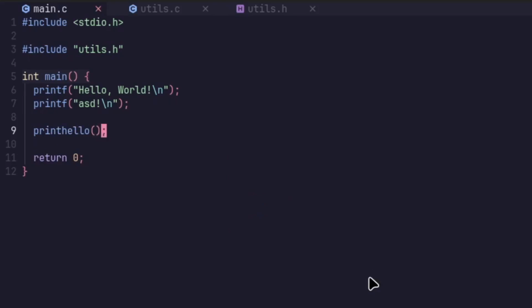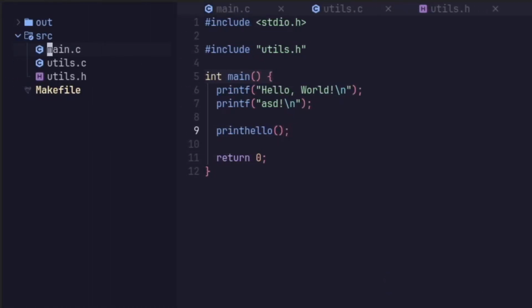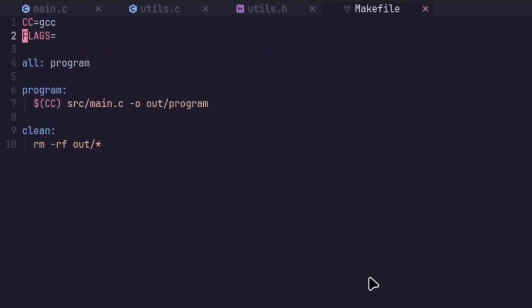However, this will not quite work yet, as the utils.c file is not getting compiled yet. So we also need to edit the makefile. For this, we will need to edit the program rule, and just behind src/main.c, add src/utils.c. We do not need to add the header file here.